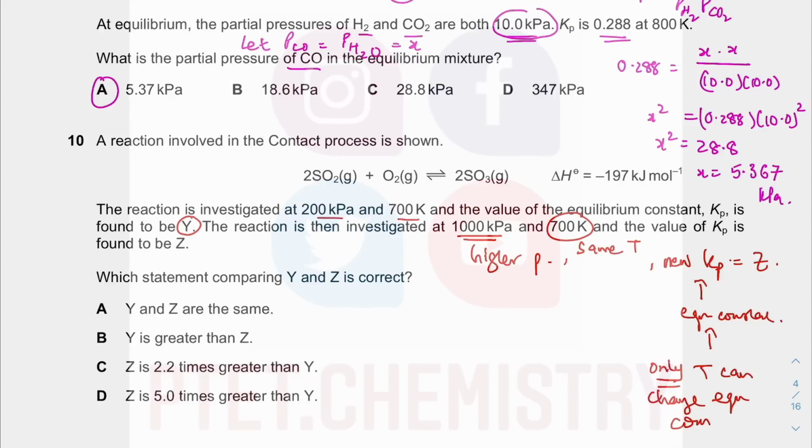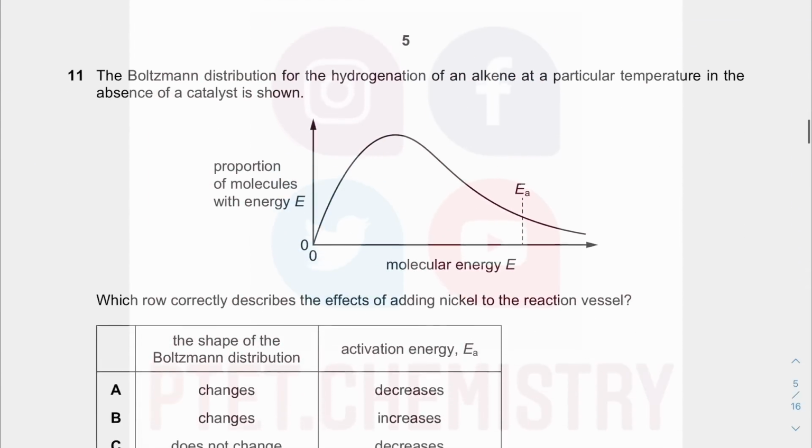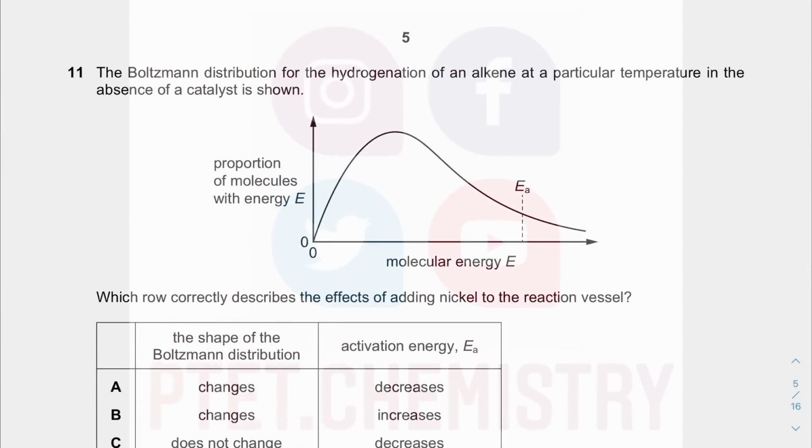the equilibrium constant. What do we know about this reaction? It still carries out at the same temperature, 700 Kelvin. So what can we say? Temperature hasn't changed, so therefore the equilibrium constant will not change. Your equilibrium position can change, your equilibrium yield can change when pressure changes in this reaction, but the equilibrium constant, the value of Kp, will remain the same because your temperature is the same. One of the most important concepts, but one that students always get wrong.